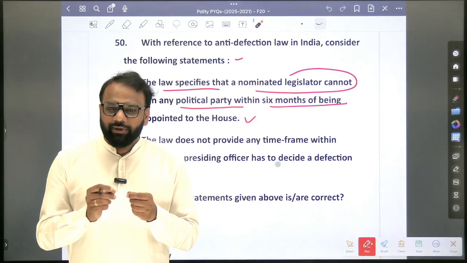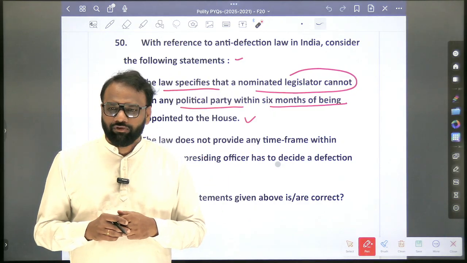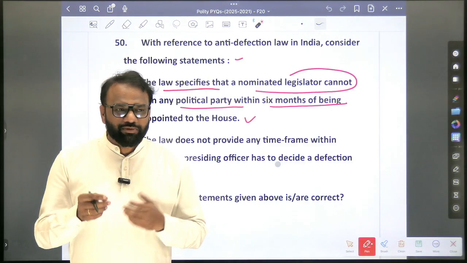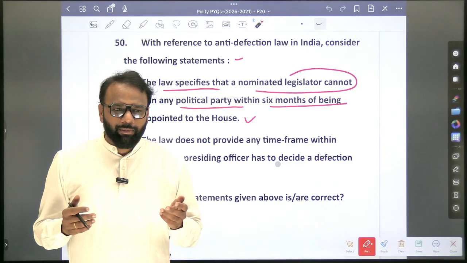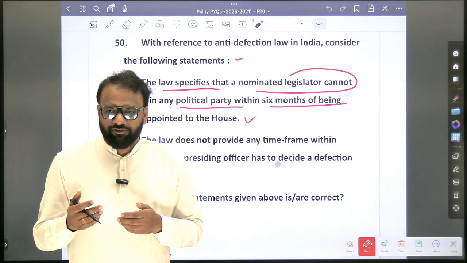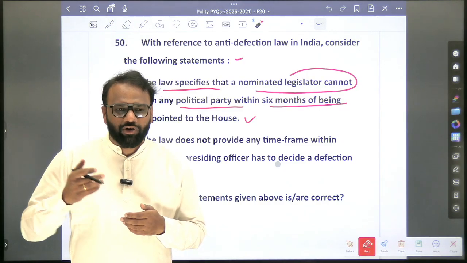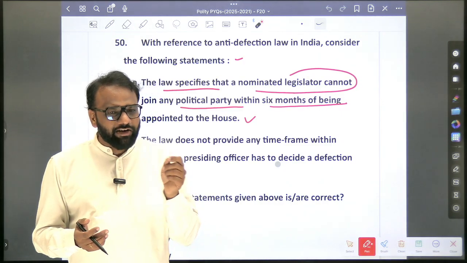It means he can be removed from the Lok Sabha. But let's assume Sachin Tendulkar, he is a nominated member of Rajya Sabha. So today he will become a nominated member, and next day itself, if he becomes a member of BJP or Congress, will he be subjected to anti-defection?